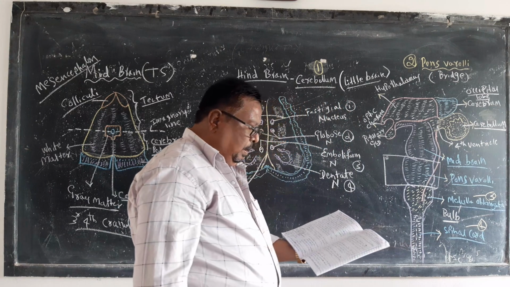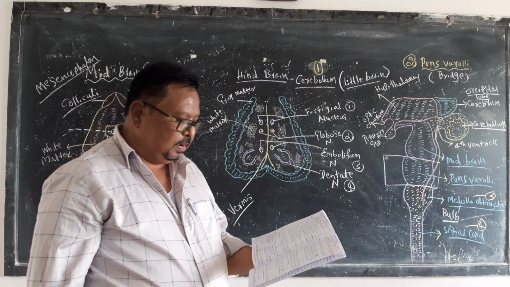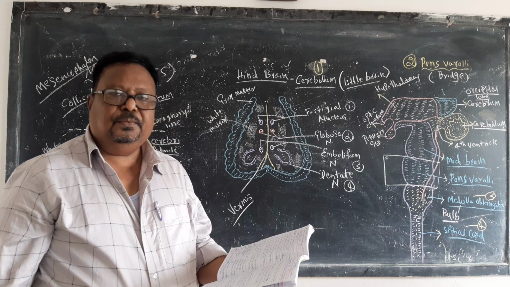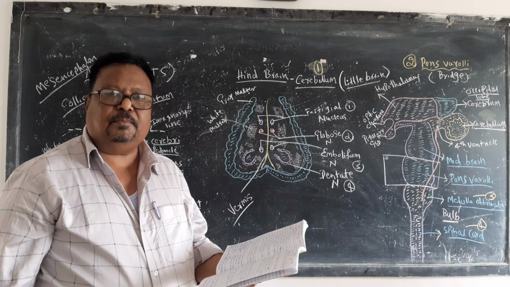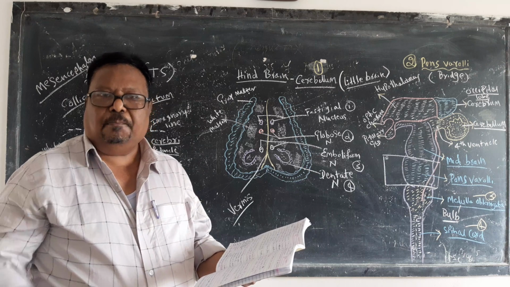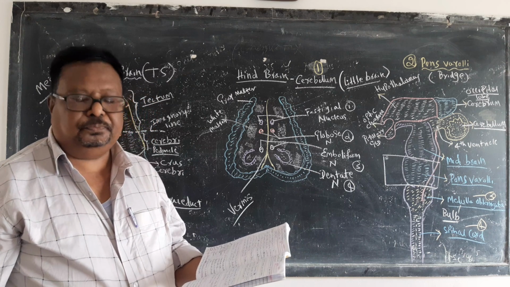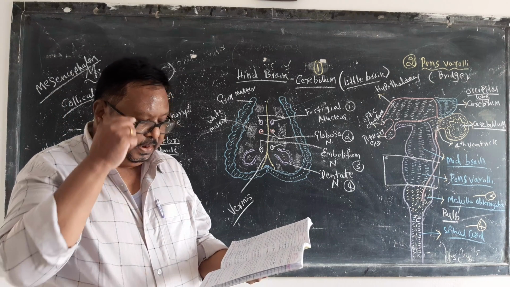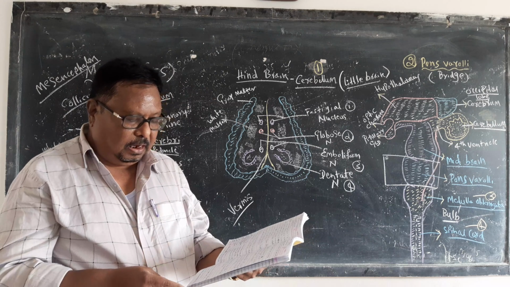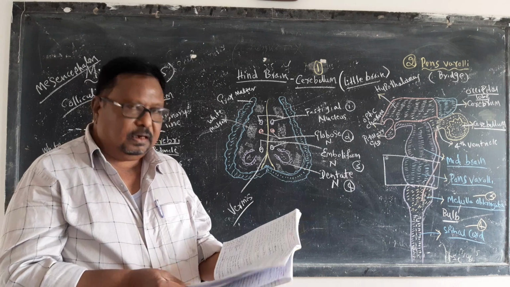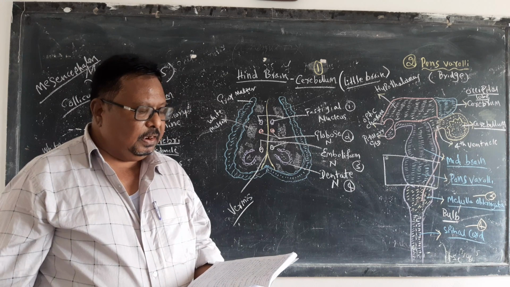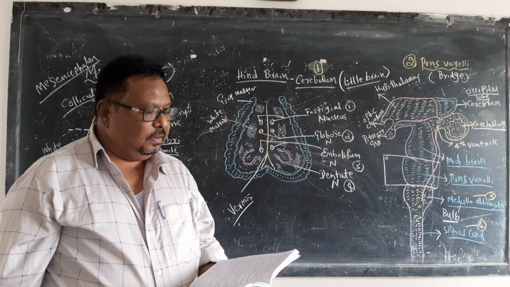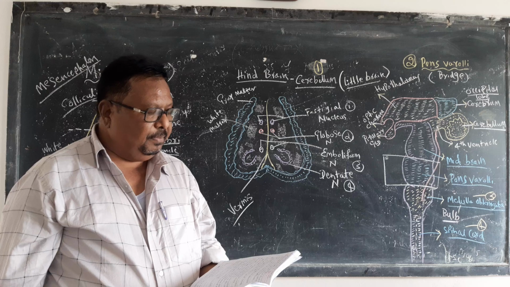It continues below as the spinal cord located within the cranium. This is the last part which is located in the cranium. The remaining spinal cord passes in the vertebral column. Its anterior and posterior surfaces are marked by central fissures. On either side of the anterior fissure, there are swellings called pyramids.